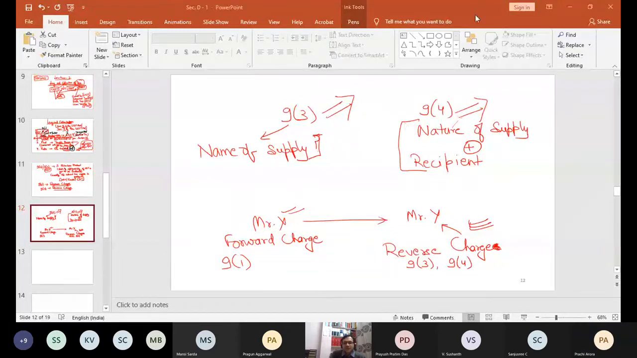Let us wind up this section 9. So let me again share with you the act and last point, 9.5. Then levy and collection, section 9 of CGST and section 5 of IGST, will be over.